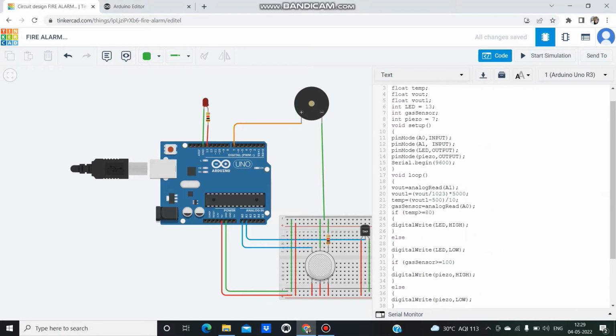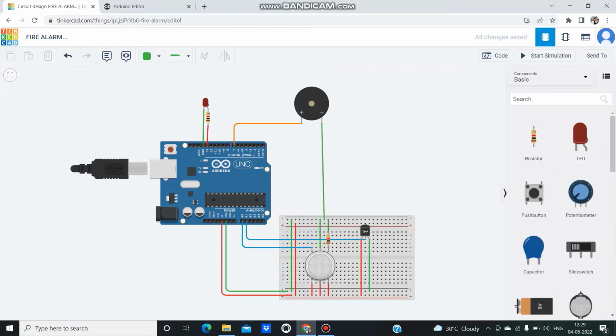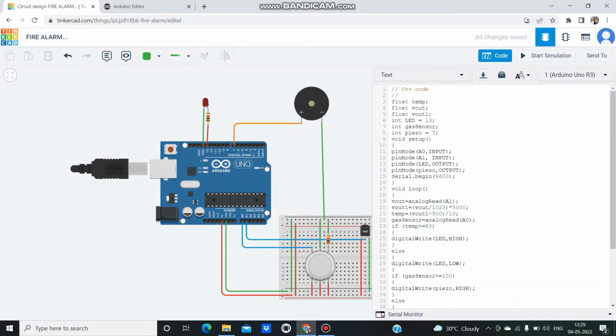Here is the code which I have written. I have set the mode of input and output so that the project works accordingly. LED is given pin 13, and the piezo is connected to pin 7.